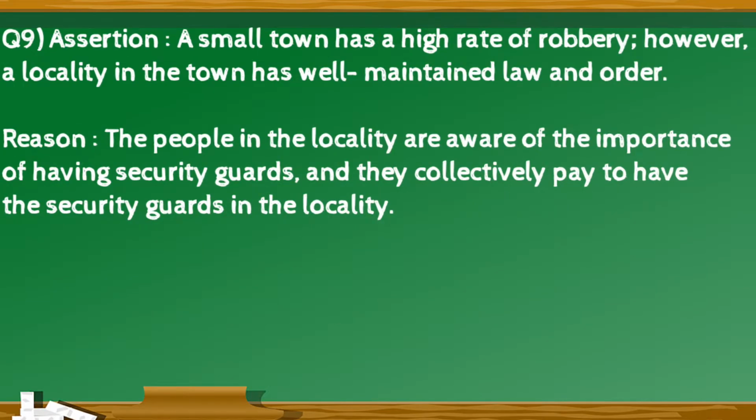Question 9. Assertion: A small town has a high rate of robbery, however, a locality in the town has well maintained law and order. Reason: The people in the locality are aware of the importance of having security guards and they collectively pay to have the security guards in the locality.